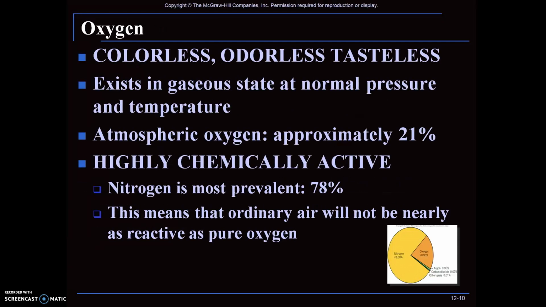And now we are going to look at the properties of oxygen. Oxygen is a colorless, odorless, tasteless gas. It exists in gaseous state at normal pressure and temperature. Atmospheric oxygen is approximately 21%. When you look at the whole air, almost 80% of it is nitrogen and about 21% is oxygen, and the rest is other gases like carbon dioxide, carbon monoxide, argon, and others. Oxygen is highly chemically active.